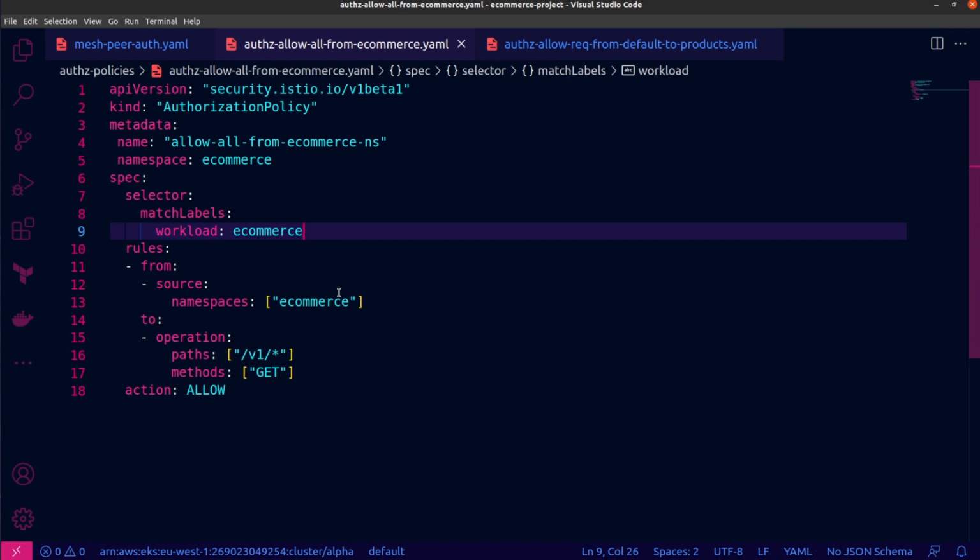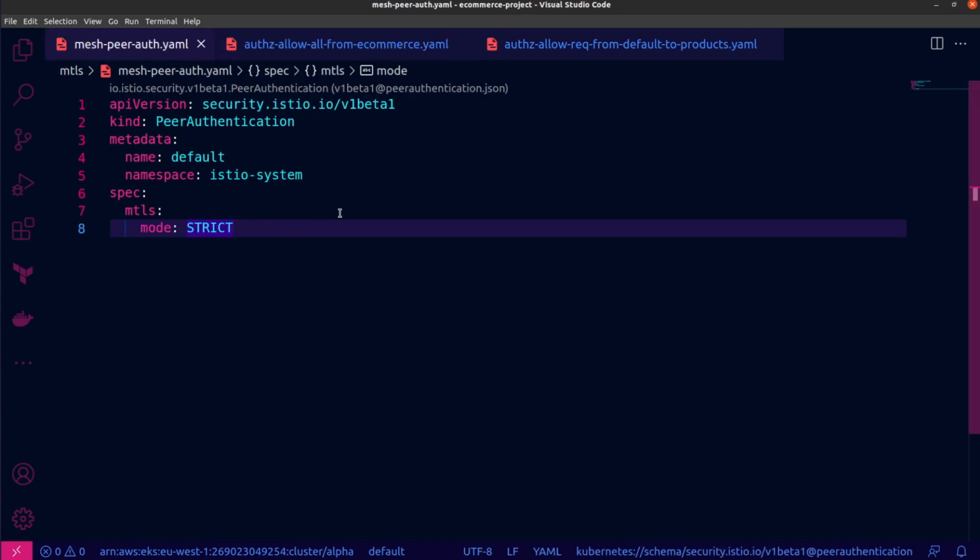And the namespace is fetched from the SPIFFE Verifiable Identification Document, or SVID for short. So that means mTLS has to be enabled in order for this to work. If you watched my previous video, you'll recall that I mentioned mTLS is enabled in Istio by default, but it's set to passive mode. I've set it to strict mode so that the data plane enforces authentication between any communicating peers in the mesh. And this is my peer authentication custom resource definition, which I've already applied. So this means that it is set to strict mode and any communicating peers in the mesh have to have a verifiable identification.